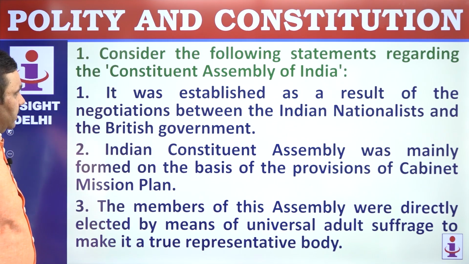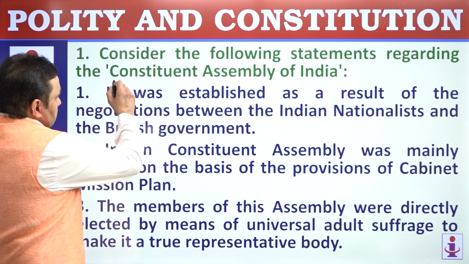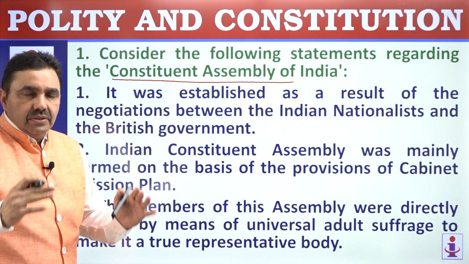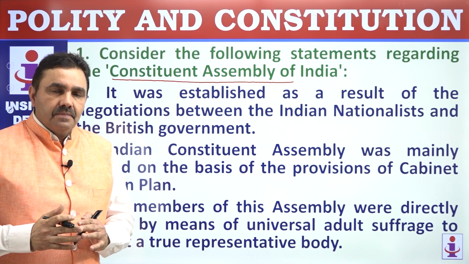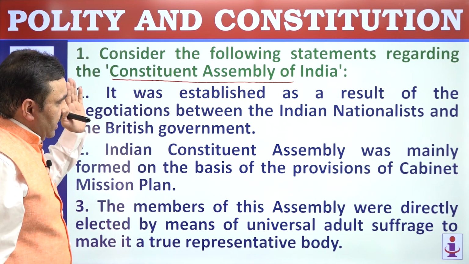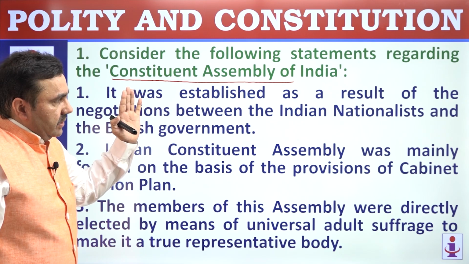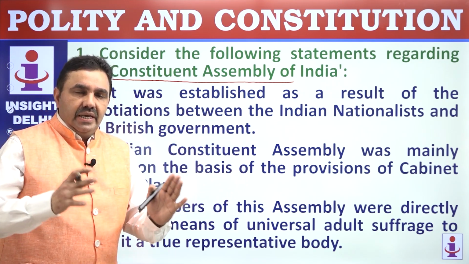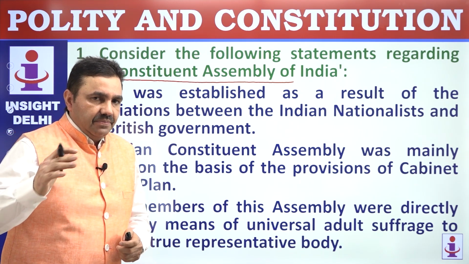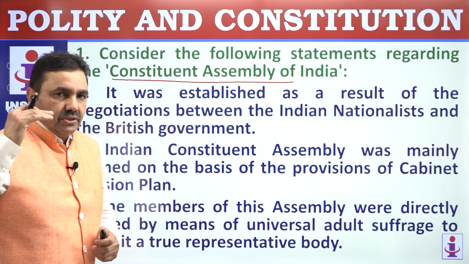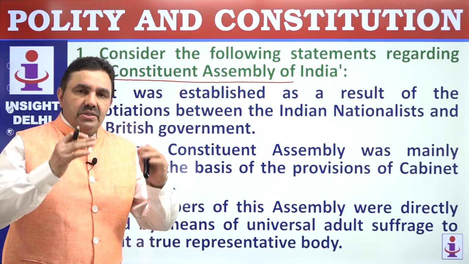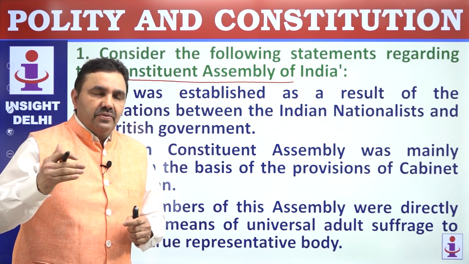Consider the following statements regarding the Constituent Assembly. The Constituent Assembly was the body that drafted the Constitution of Independent India. It was elected in 1946. The Constitution got ready in November 1949. It actually came into force in a full-fledged manner on 26th of January 1950. So keep all those points ready: different constitution committees, different leaders associated with the Constituent Assembly, who was the president, vice president. All those kinds of questions are often asked by UPSC.